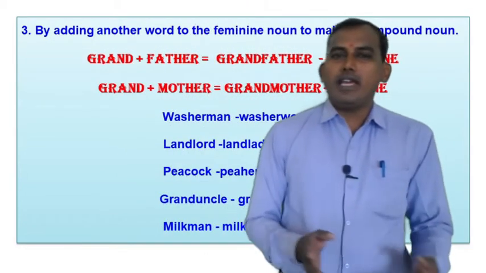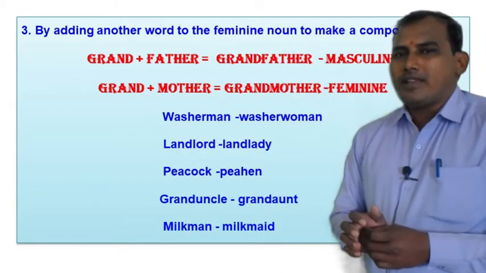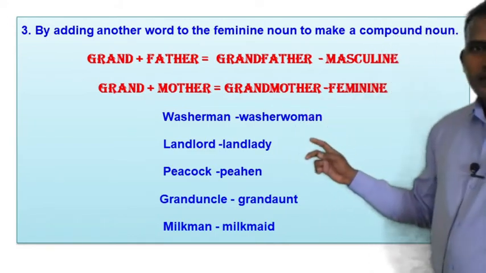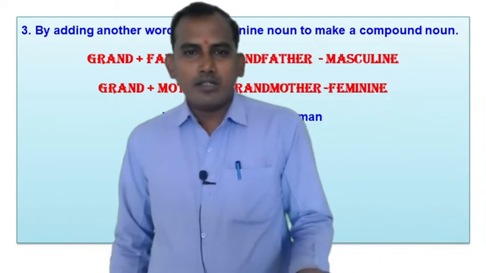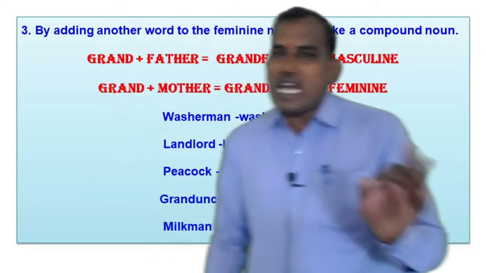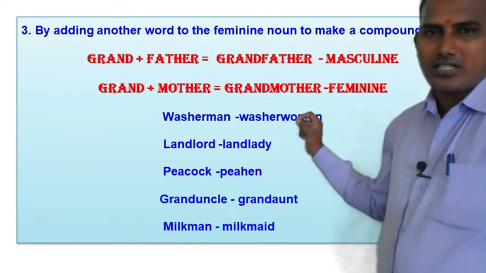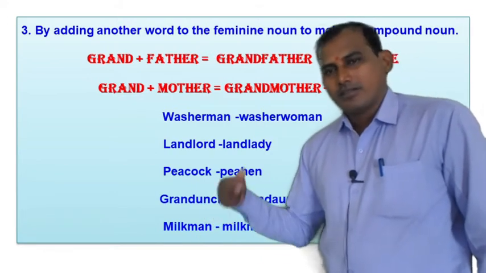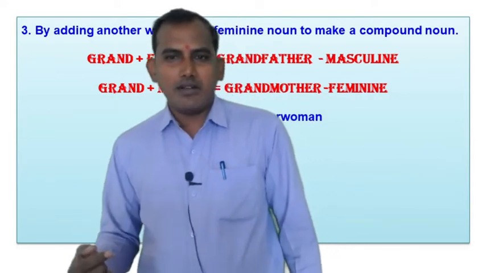Now again one rule is there. By adding another word to the noun to make a compound noun. See, grandfather, masculine, grandmother, feminine. By adding another word, we can get grand plus father, grandfather, masculine, grandmother, grand plus mother, feminine.